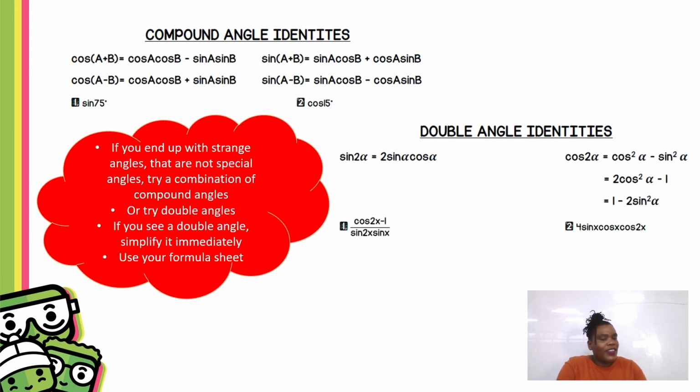And then lastly, your compound angle. This is very simple. If you see something strange, if you see something that does not look familiar to you, you don't see your usual special angles, your 30, your 45, your 60, then you probably have to use compound angle identities or double angle identities. So try and manipulate what you have some way so that you can make it a sum of two things or a product of two things, such that you can use your compound angles or your double angle identities.